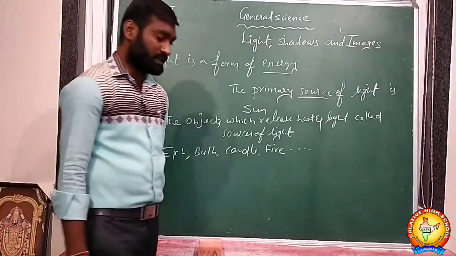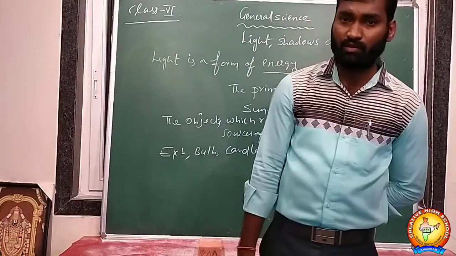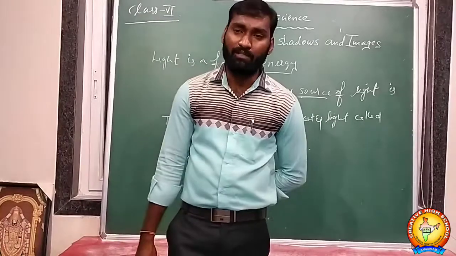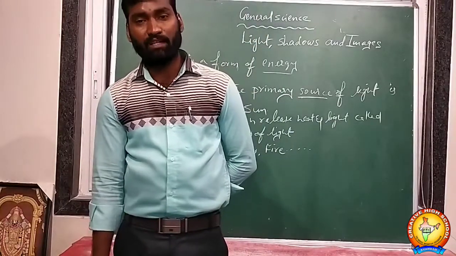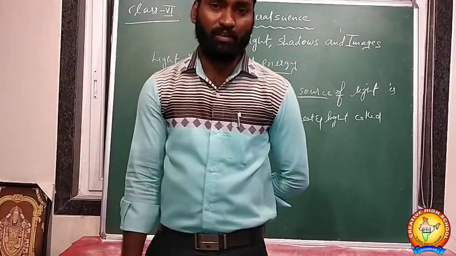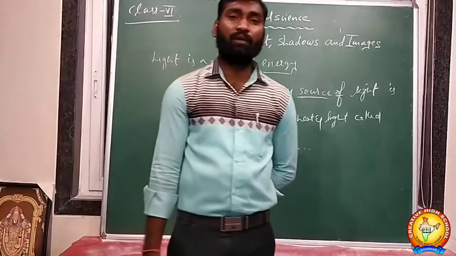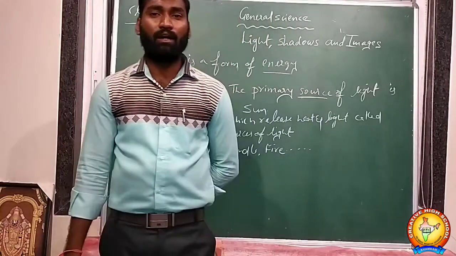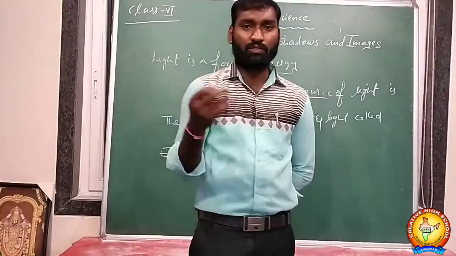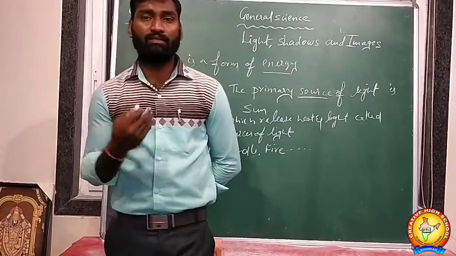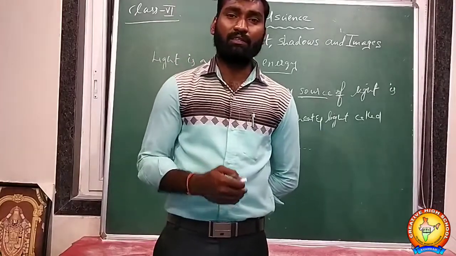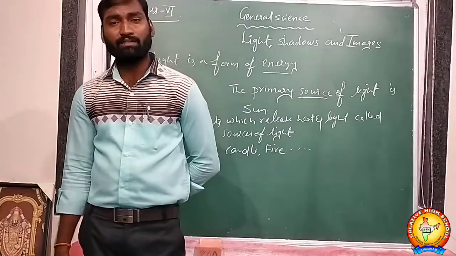There are two kinds of sources of light: luminous bodies and non-luminous bodies. What are luminous bodies? The objects which release light themselves are called luminous bodies. What are non-luminous bodies? The objects which do not emit light themselves are called non-luminous bodies. We can say source also. The sources which emit light themselves are called luminous objects or sources.